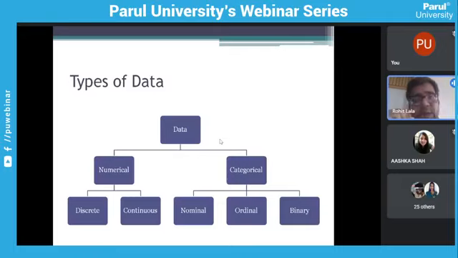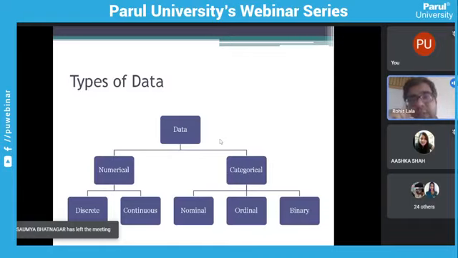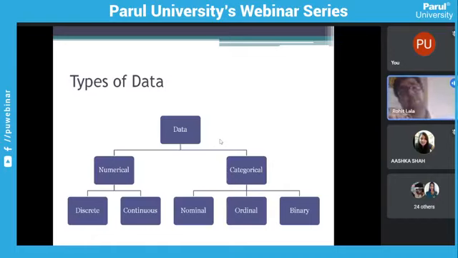It can be a number or it can be just a cadre. That kind of data also has a different set of graphs if we plot it. And binary data is simple, yes or no type of data, or you can say it has two outcomes. That kind of data also has different sets of graphs.